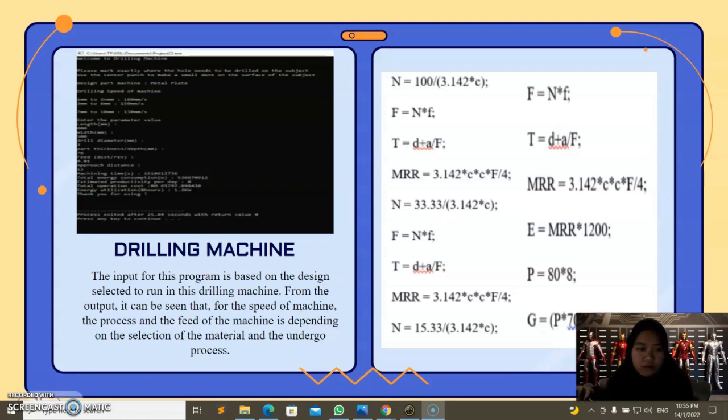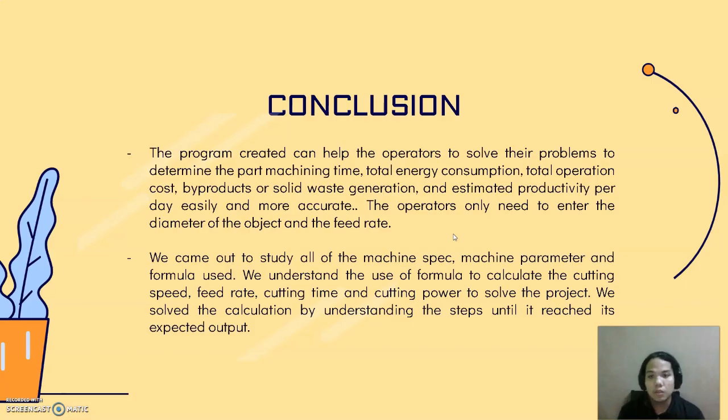Thank you. So in conclusion, the program created can help the operator to determine the part machining time, total energy consumption, total operation cost, byproduct or solid waste emissions, and estimated productivity per day easily and more accurately. The operator only needs to enter the diameters of objects and the feed rate.